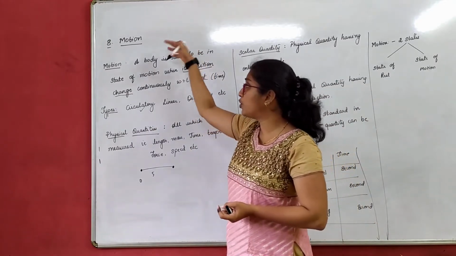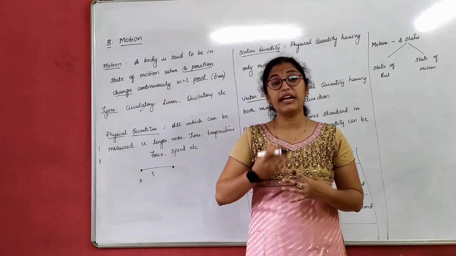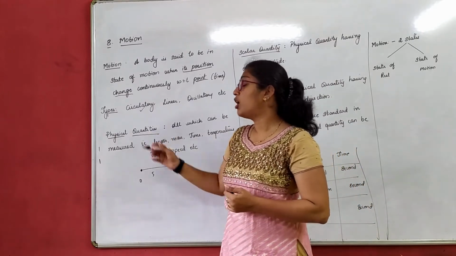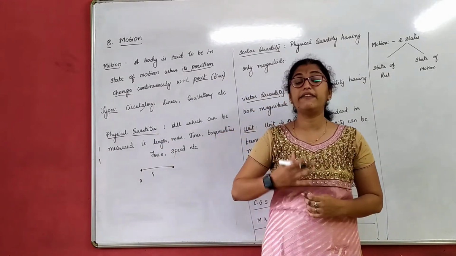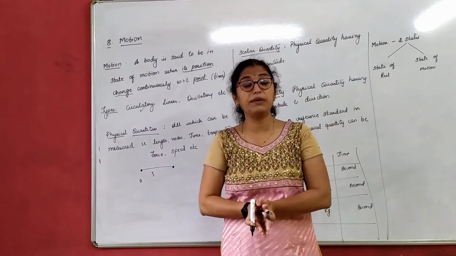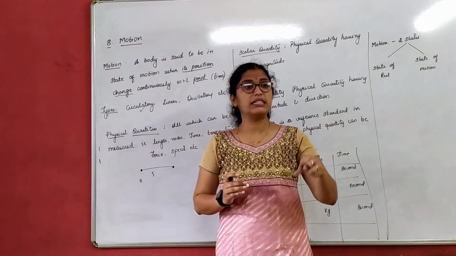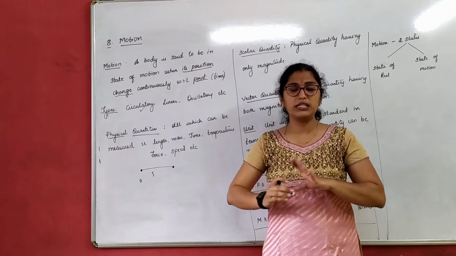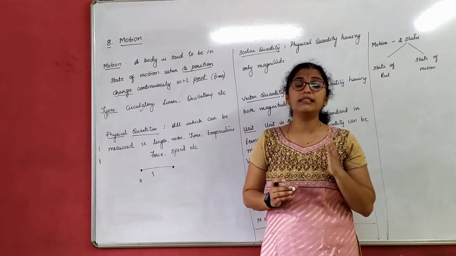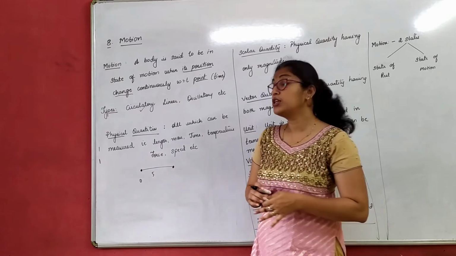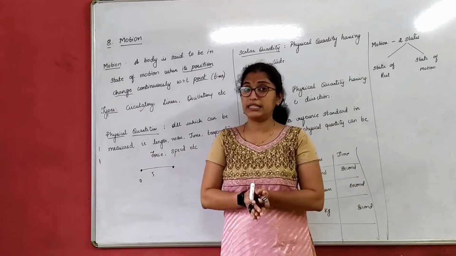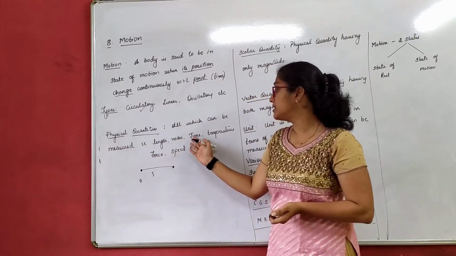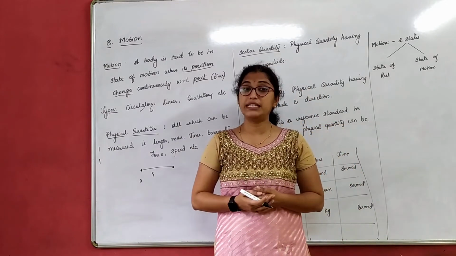So as I have told, before we go to the depth of the chapter, let us understand a few physical terms when we deal with physics chapters. So basically, in physics, we deal with physical quantities. Now what do you mean by physical quantities? Physical quantities are like length, speed, distance, force, etc. Temperature, time, all these are physical quantities, right? So we deal with all such physical quantities in physics. All which can be measured, that is length, mass, time, temperature, are called physical quantities.